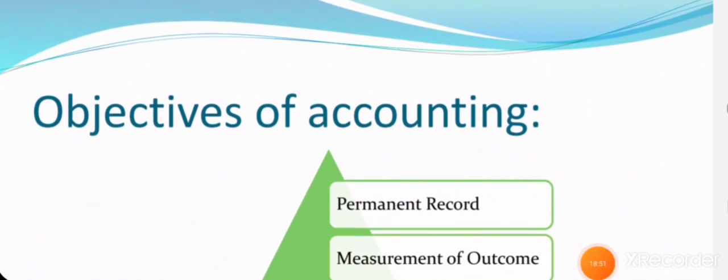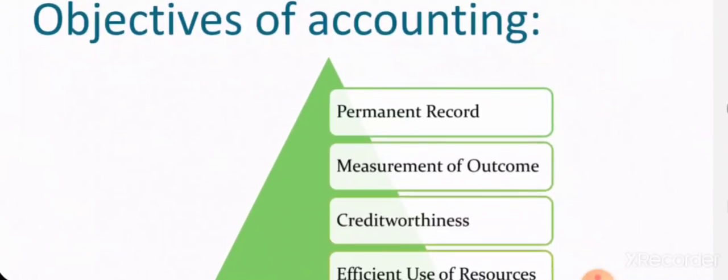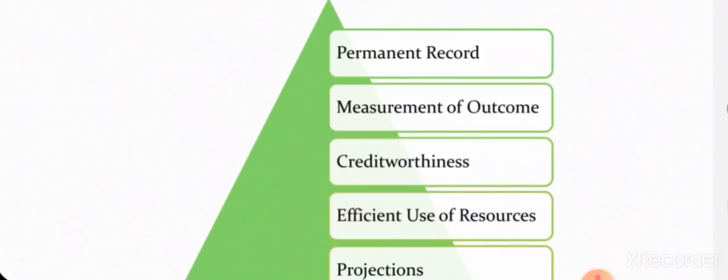So now we will see what the objectives of accounting are. There are five major objectives. The first one is permanent record. Because we maintain the records, we enter the transactions, classify them, summarize them, interpret and communicate them to the business parties. It acts as a permanent record which we can use for future reference.